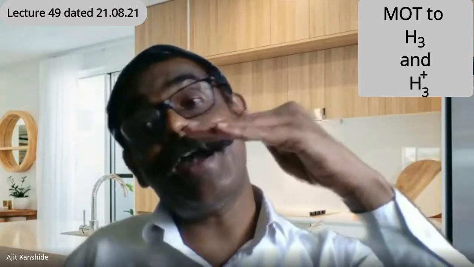So that psi2, the second player from the group orbitals, will remain non-bonding. Non-bonding means its energy will be the same as the parent hydrogens, or the group hydrogens, meaning the 1s orbital of hydrogen. So that non-bonding orbital has energy higher than 1 sigma, meaning higher than the bonding orbital, and lower than 3 sigma, meaning lower than the anti-bonding orbital, and that orbital is called the 2 sigma orbital. This is a linear approach. 1 sigma, 2 sigma, 3 sigma.